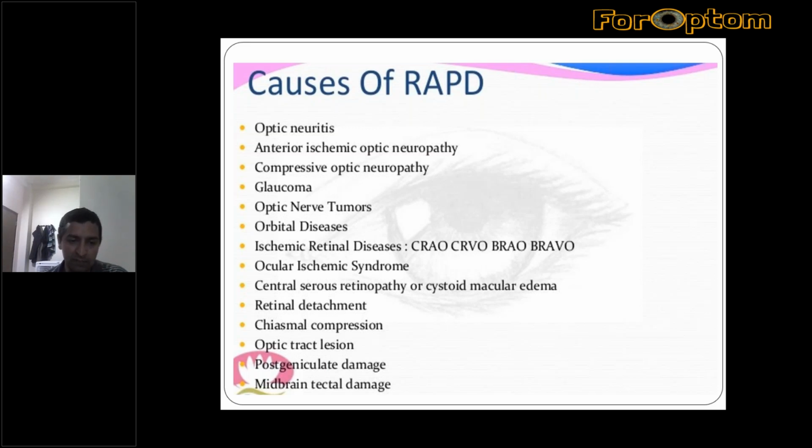Then ocular ischemic syndrome, if unilateral, retinal detachment involving a large area of retina, chiasmal compression like craniopharyngioma and pituitary tumor compressing one side only. Then optic tract lesion, post-geniculate damage, and midbrain tectal damage. These are the lesions that can cause RAPD.